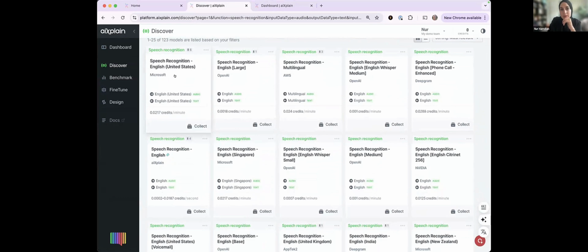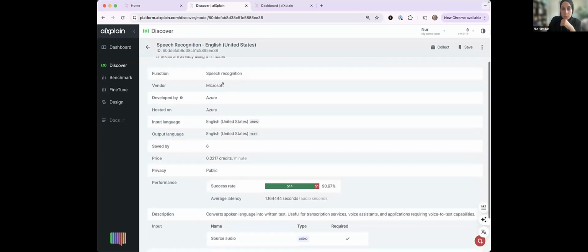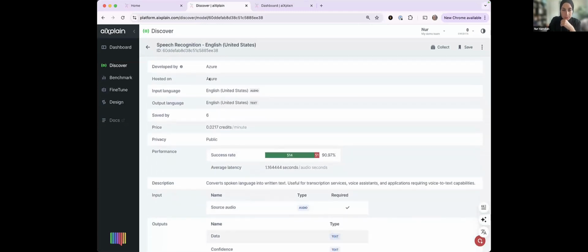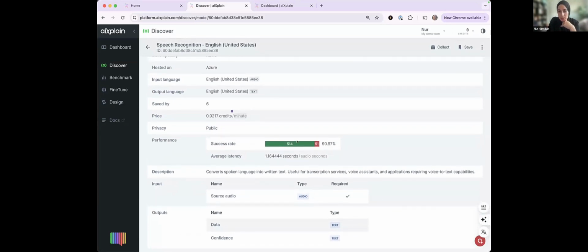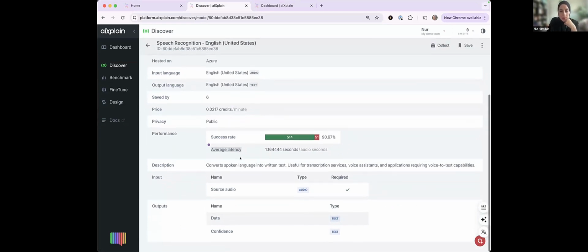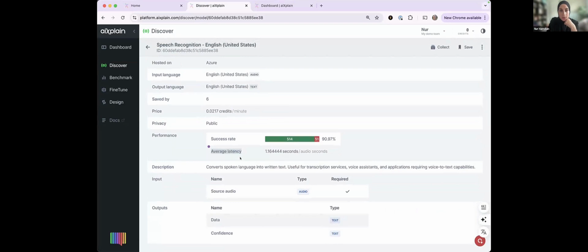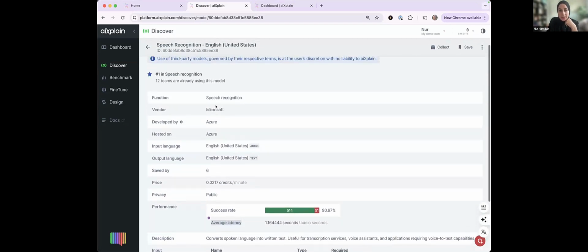Like I already know that I like, for example, the Microsoft version. I can go here, read more about it, understand who is providing this. So this is from Microsoft Azure. It's public, which means I see it and everyone on the platform can see it. This is how much it costs per minute. And this is success rate, which is anything above 90 is usually a great success rate and reliable. And this is latency. Latency becomes more important if we're comparing different assets. So you can make a more objective selection. So if I like it.